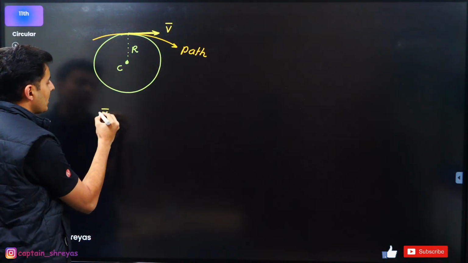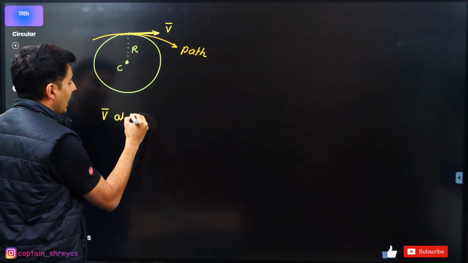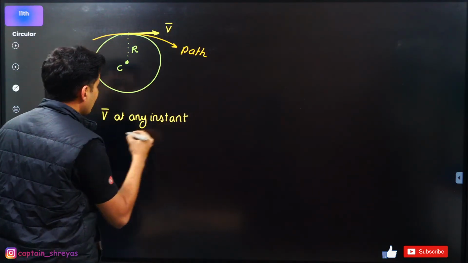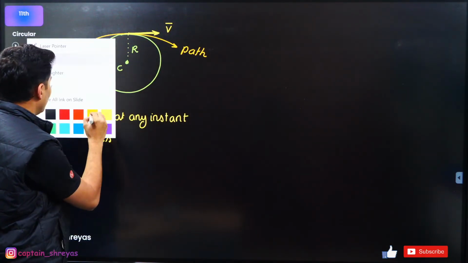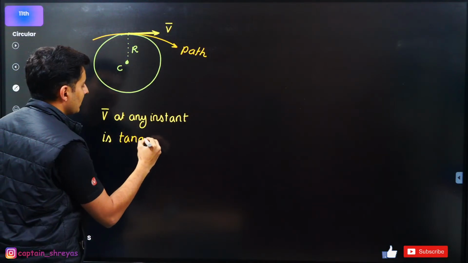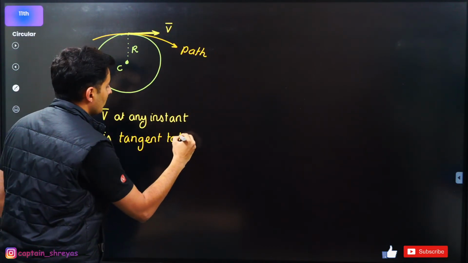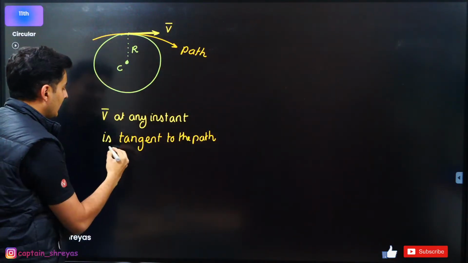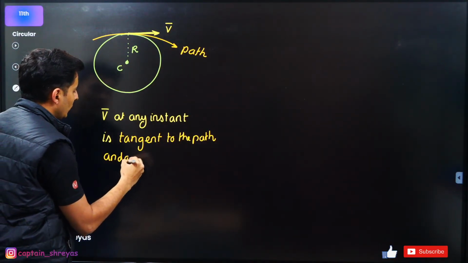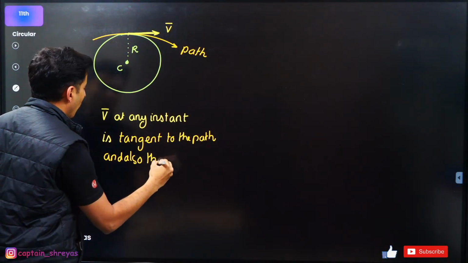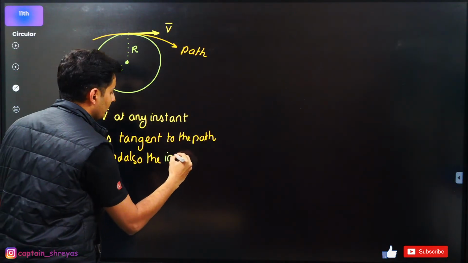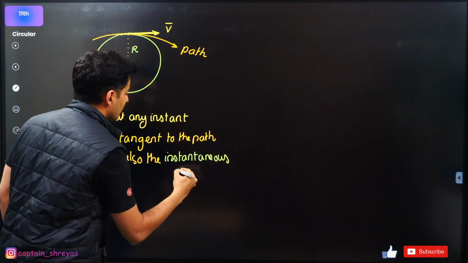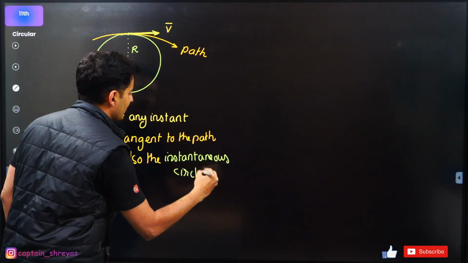So can I also say the velocity at any instant is nothing but tangent to the path, and also tangent to the instantaneous circle?